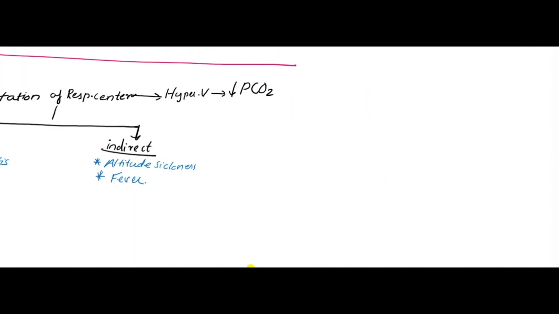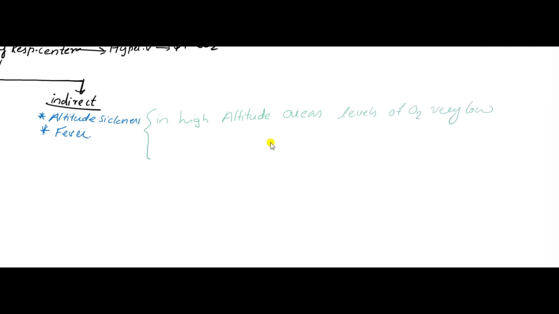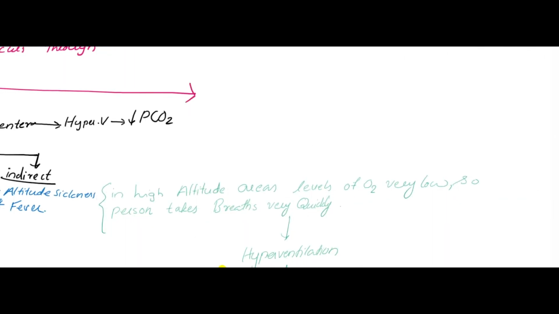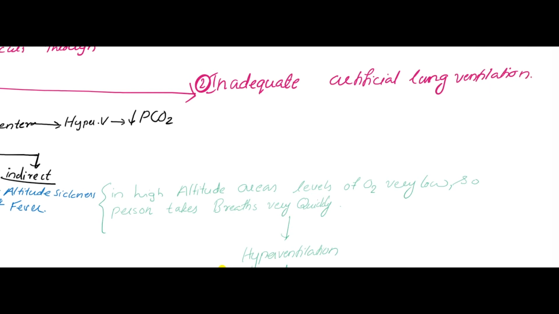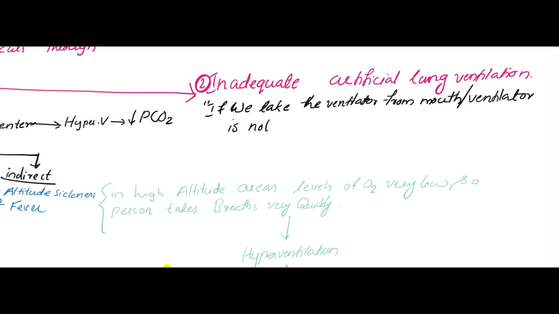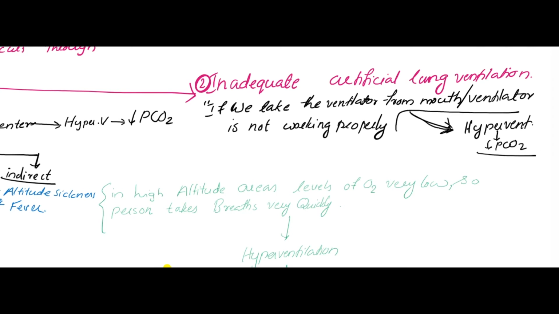A few words about altitude sickness. In high altitude areas, levels of oxygen are very low, so the person takes breaths very quickly. It leads to hyperventilation. It leads to a decrease in PCO2. And the next pathway, inadequate artificial lung ventilation, which means the failure of artificial lung ventilation. If you take the ventilator from the mouth of the patient or the ventilator is not working properly, it leads to hyperventilation, that is, decreasing PCO2.